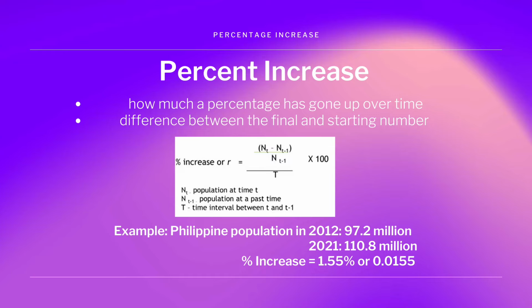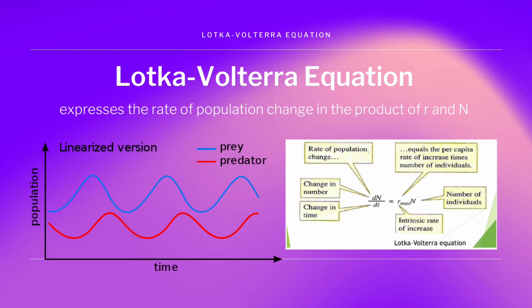Ecologists determined methods to determine the population at any time, denoted by Nt. As an example, if the Philippine population changed from 97.2 million in 2012 to 110.8 million in 2021, the percent increase in population is 1.55%. In the Lotka-Volterra equation, the rate of change in the population is the intrinsic rate of increase times the number of individuals. If represented in a graph, it shows a J-shaped curve to depict the population growth in which the population size is increasing indefinitely.